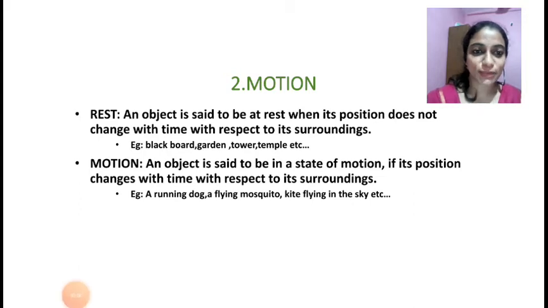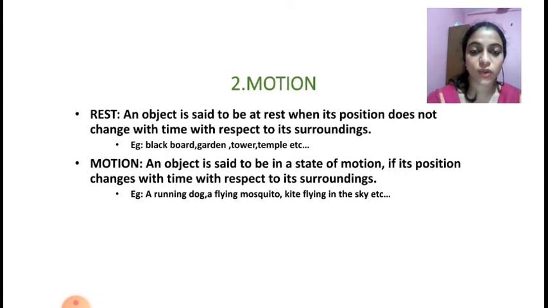Hi children, good morning. Today we are starting our new chapter, motion. In this chapter we are discussing what is rest and motion, and that rest and motion are relative terms. What are the different types of motion, and what is weight? Likewise we will discuss. Okay, so let us get started.